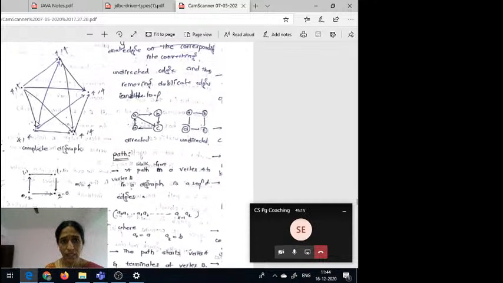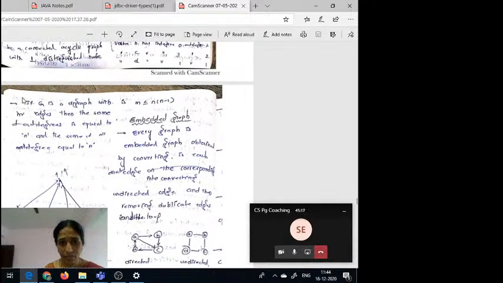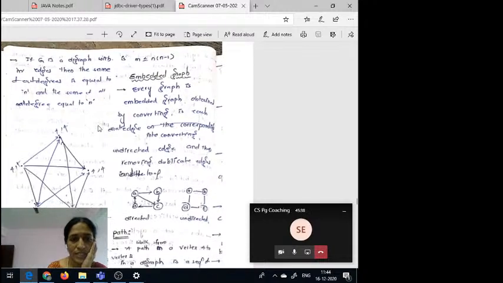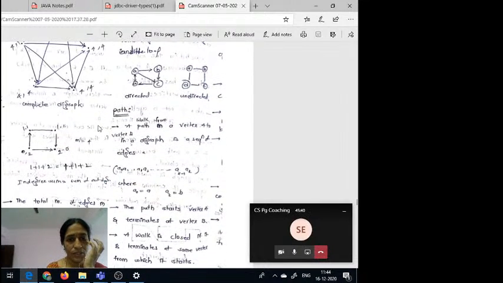If G is a digraph with m edges, I am not saying that it is a complete graph. Here, if G is a digraph with m edges, then the sum of out degrees is equal to m, and the sum of in degrees is equal to m.